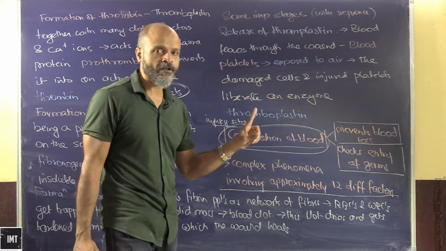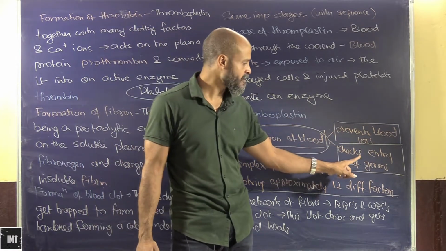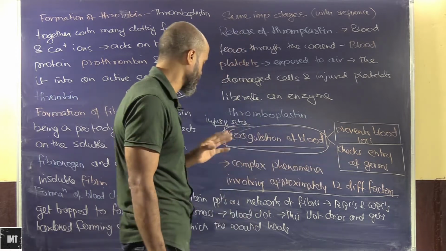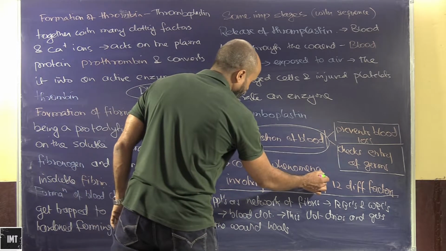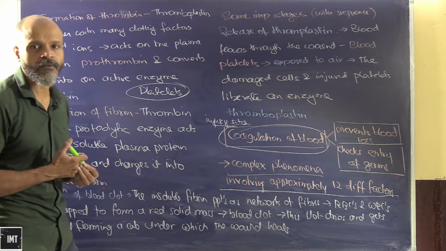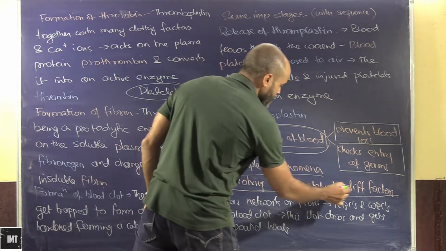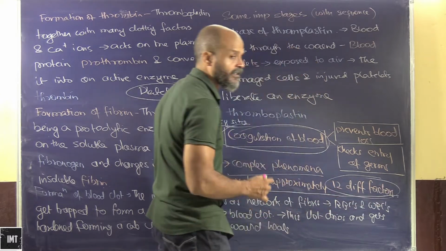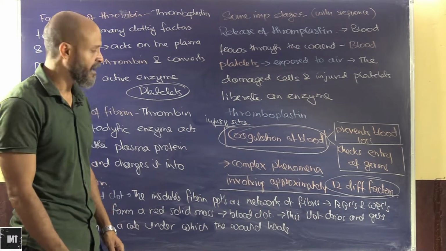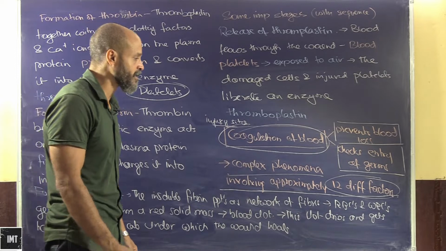So coagulation of blood prevents blood loss and also checks the entry of germs. It's basically a very complex phenomenon. We are going to cover it in maybe 2 or 3 slides, and it involves approximately 12 different factors.